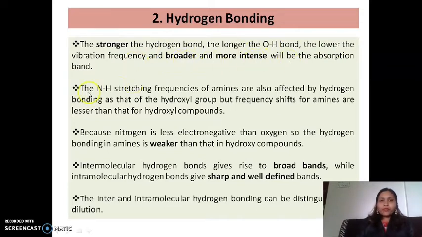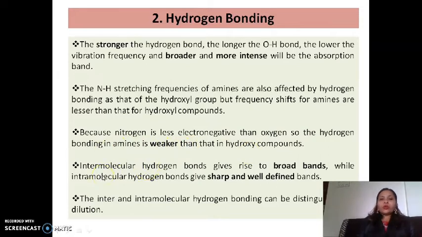absorption band. Similarly, in the case of NH, the stretching frequency of amines is also affected by hydrogen bonding, as with the hydroxyl group, but the frequency shift for amines is smaller than for the hydroxy group, because nitrogen is less electronegative as compared to oxygen, so the hydrogen bonding in the amine is weaker as compared to the hydroxy compound.